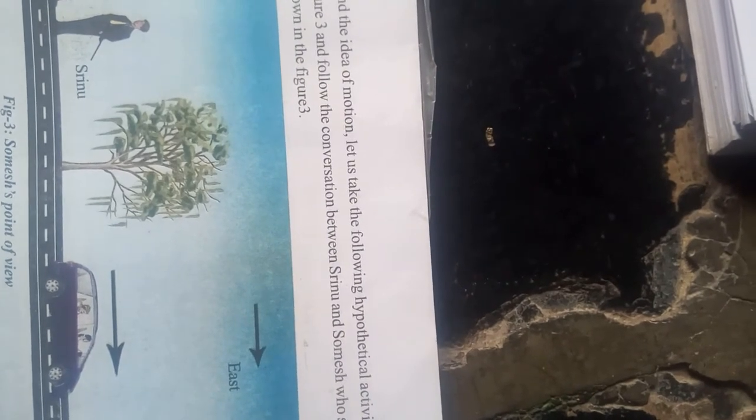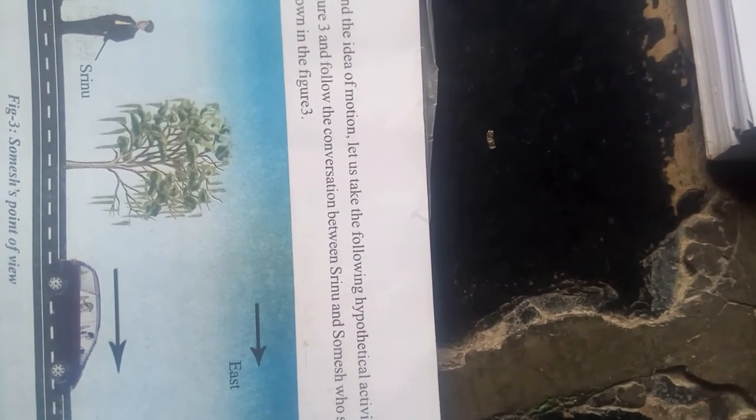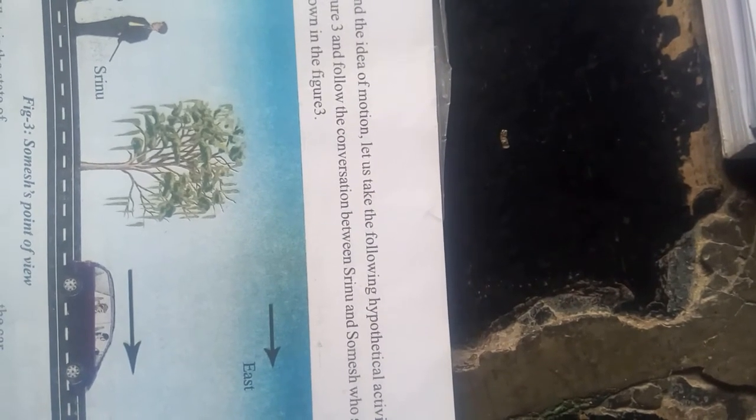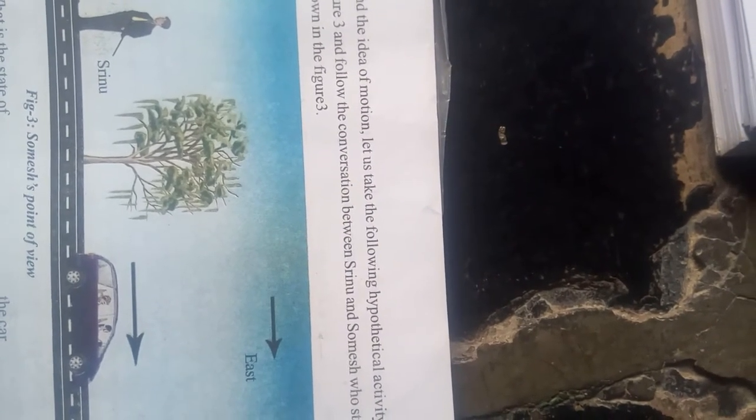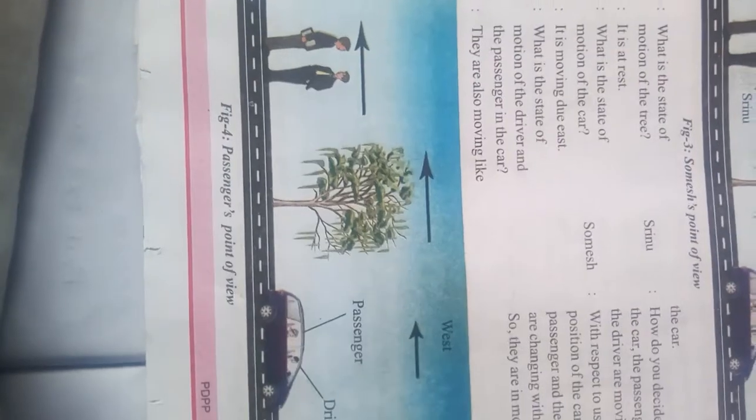How do we decide that the car, the passenger and the driver are moving with respect to us? The position of the car, the passenger and the driver are changing with time, so they are in motion. Now, observe the same figure. Therefore, the motion or rest of an object depends on the observer. So motion is a combined property of the observer and the body which is being observed. Therefore, a body is said to be in motion when its position is changing continuously with time relative to an observer.